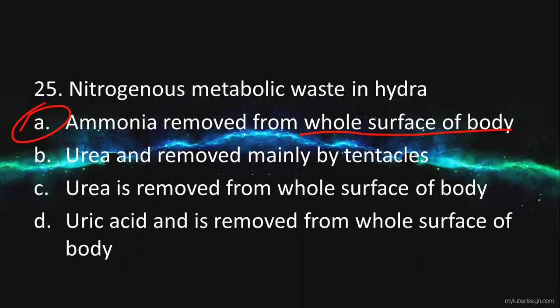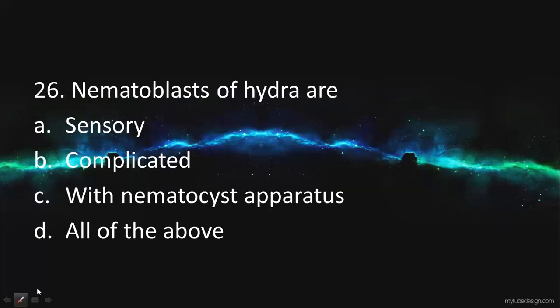Then nematoblast of hydra, what is the role of that? Whether it helps in sensory function, or it is complicated, or with nematocyst apparatus, or all of the above. The answer will be that it acts as an organ for sensory function. That means for defense or for offense. It helps in capturing the prey, and for that, sense is mandatory. So the nematoblast cells of hydra are sensory in nature.